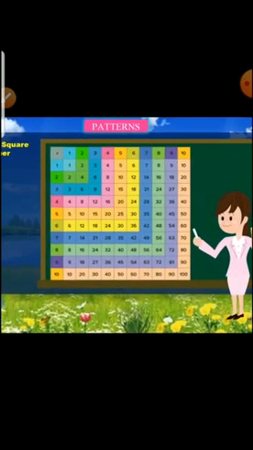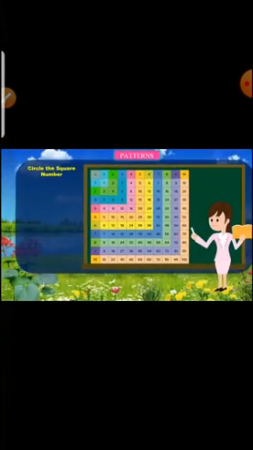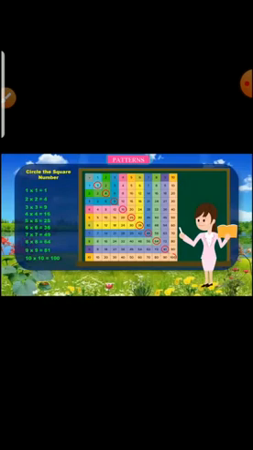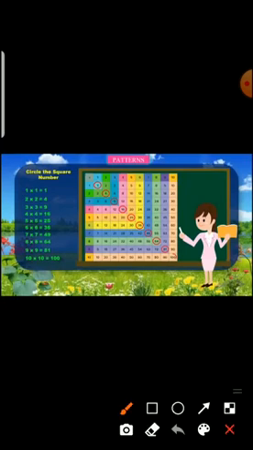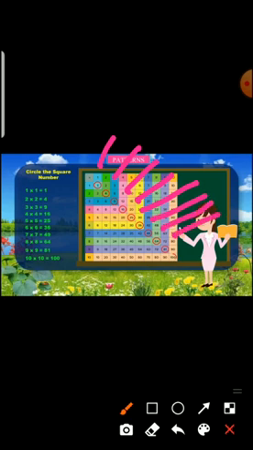Okay, so now let's see how to circle the square number. See guys, what are the square numbers we are seeing? Yes, 1 1s are 1, 2 2s are 4. So I have circled the square numbers. You can see here 1 1s are 1, 2 2s are 4, 3 3s are 9, 4 4s are 16, 5 5s are 25, 6 6s are 36, 7 7s are 49, 8 8s are 64, 9 9s are 81 and 10 10s are 100. Here I am multiplying the number by itself.